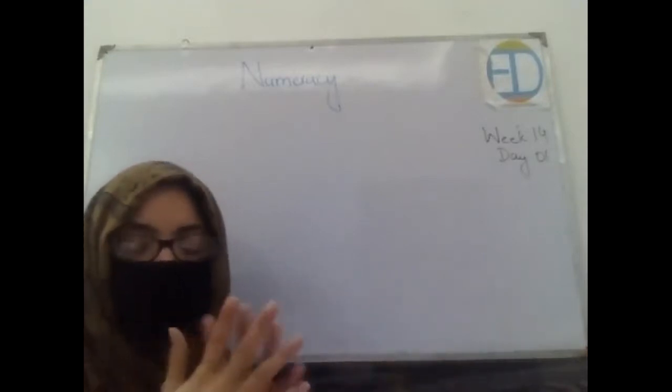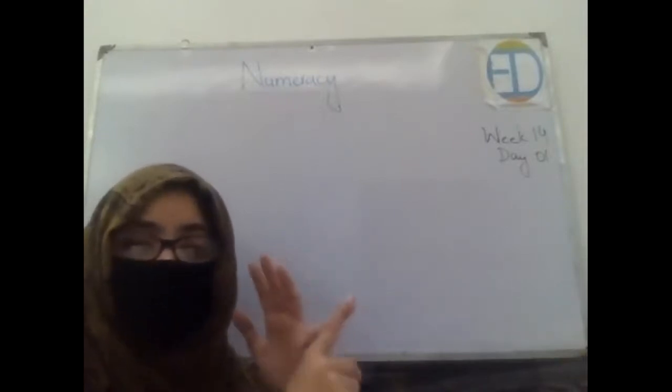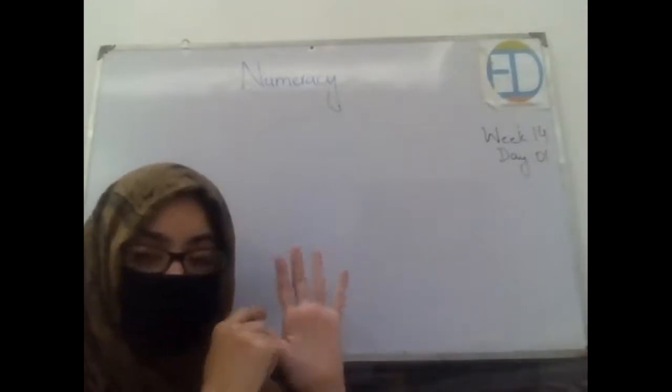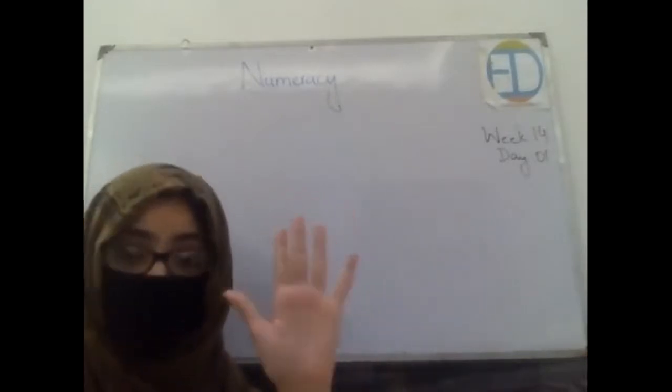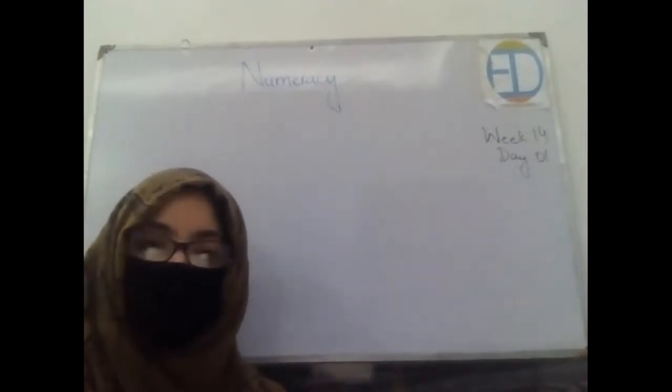Okay, just remind me, how many coins do we have in total? 1 rupee coin, 2 rupees coin, 5 rupees coin, 10 rupees, and 20 rupees. So we have a total of 5 coins, right? Now let's have a look at the banknotes as well.